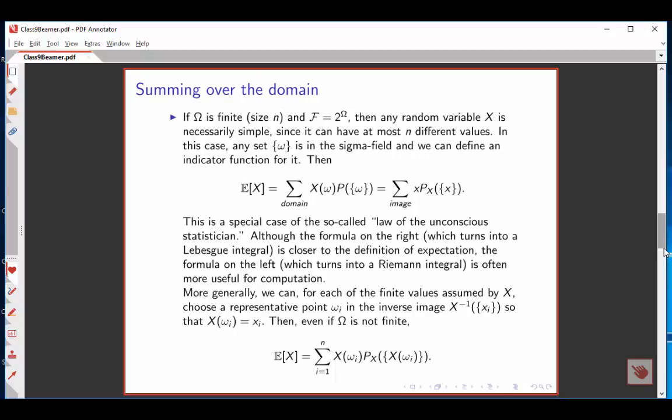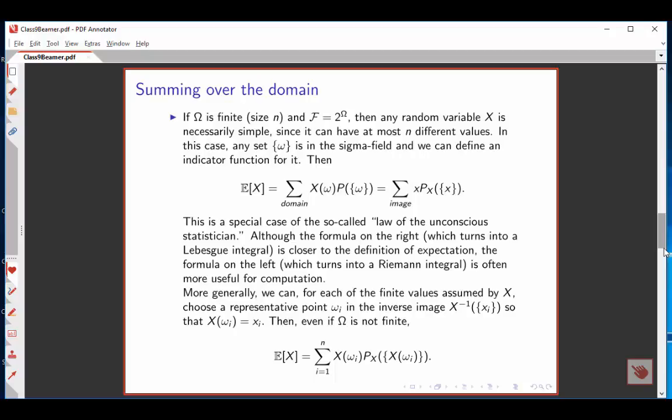In that case, any random variable is going to be simple because it can have at most n different values. So now any point in the sample space is in the sigma field. There are only finitely many of these, and the most general event in the sigma field just consists of some collection of points omega.